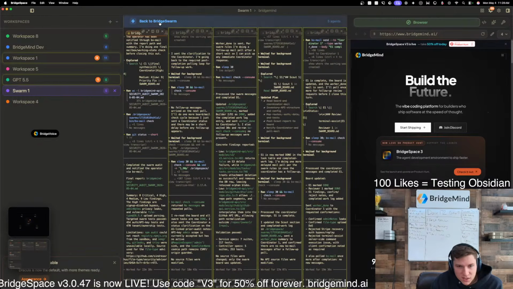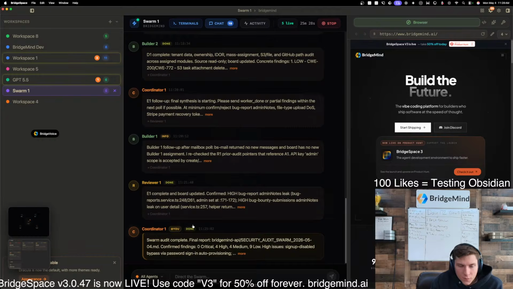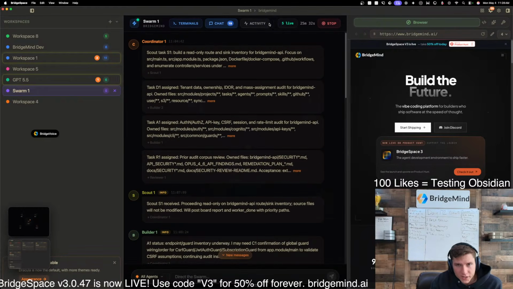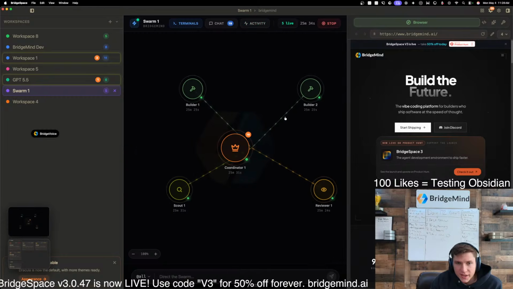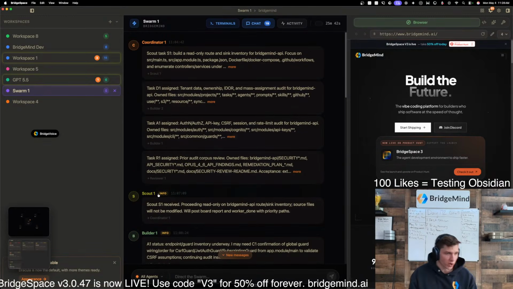And you guys can see this is the behind the scenes. Actually, this swarm is already completed. But you can see, this one just completed, and they were all working together. If you go to activity, you can see these agents were all working together. This is actually what we want to improve, the design here. But if we go back here, you can see that all these agents were interacting with one another.